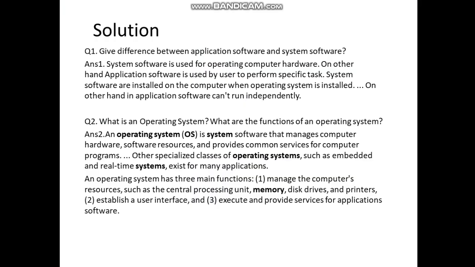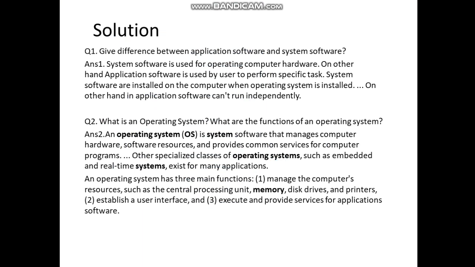Question number 2. What is an operating system? What are the functions of an operating system? Answer. An operating system is system software that manages computer hardware, software resources, and provides common services for computer programs. Other specialized classes of operating systems, such as embedded and real-time systems, exist for many applications.